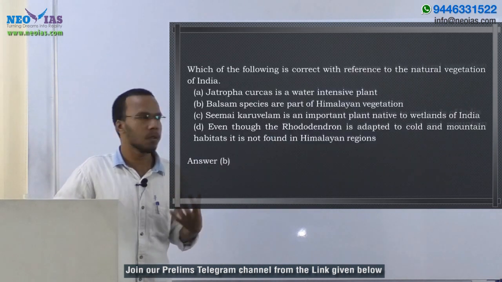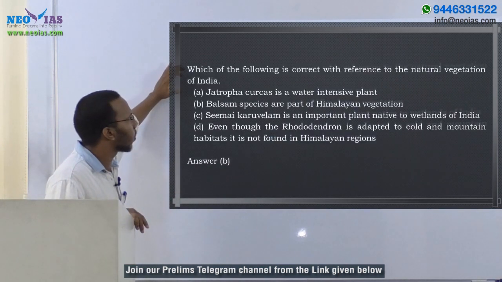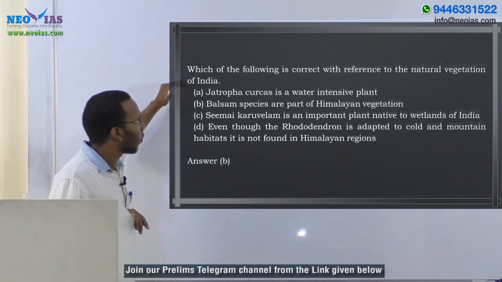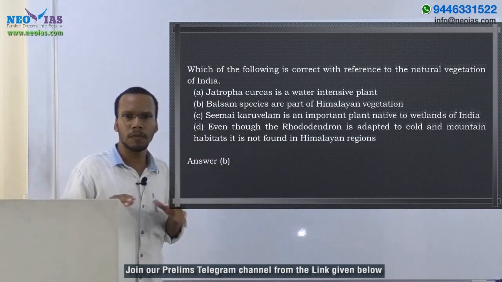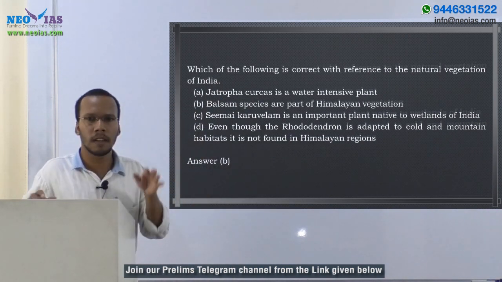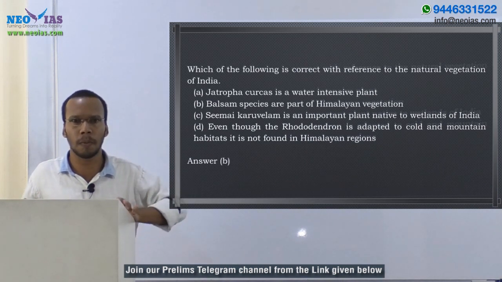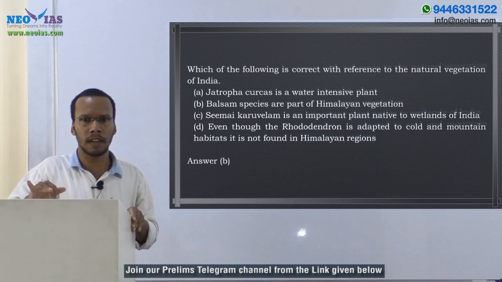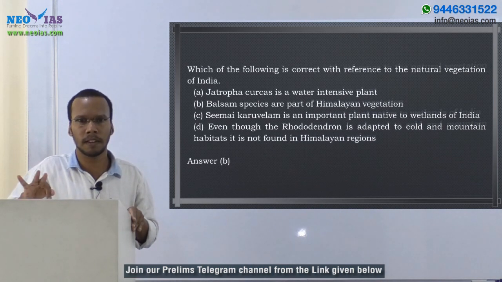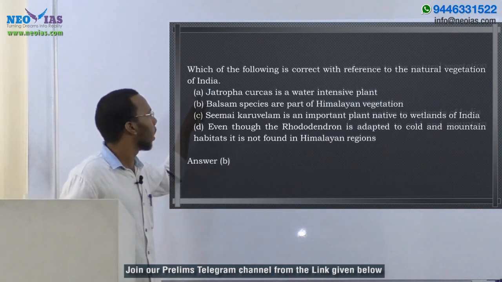So let us discuss a question. Which of the following is correct with reference to the natural vegetation of India? A: Jatropha curcas is a water intensive plant. No, it's a wrong statement, because Jatropha curcas is a plant species used for the production of biodiesel, and it uses less water and less fertilizer, and it's a perennial plant. So A is wrong.